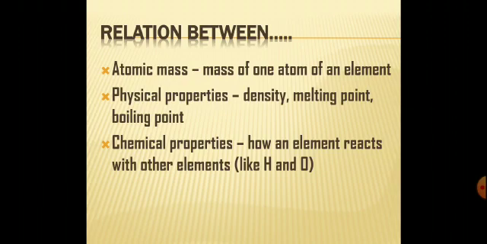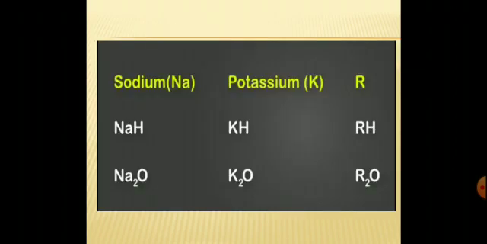To look at this in a systematic way, Mendeleev looked at how an element reacts with hydrogen and oxygen, since hydrogen and oxygen are very reactive and form compounds with other elements. Let us understand this with a simple example. Let's take sodium. The compounds formed with hydrogen and oxygen are NaH and Na2O.